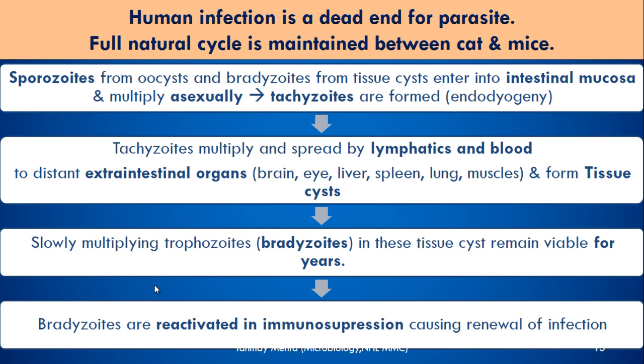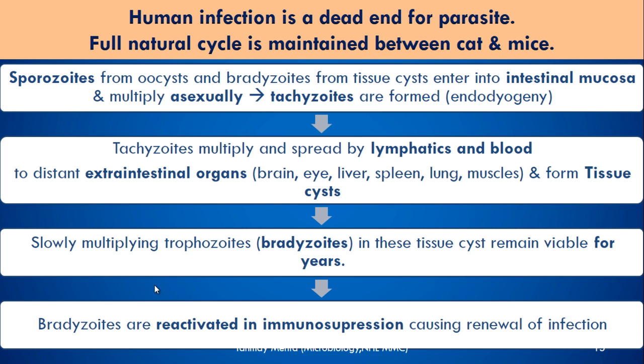But sporozoites from oocyst and bradyzoites from tissue cyst enter into the intestinal mucosa. They multiply asexually. Tachyzoites are formed. Tachyzoites multiply. They spread by lymphatics and blood and go to the extraintestinal organs. The common organs are brain, eye, liver, spleen, lung, muscles, and here they form the tissue cyst. This tissue cyst consists of slowly multiplying trophozoites, which are known as bradyzoites, and they remain viable for years.